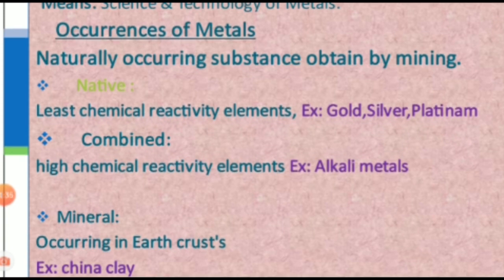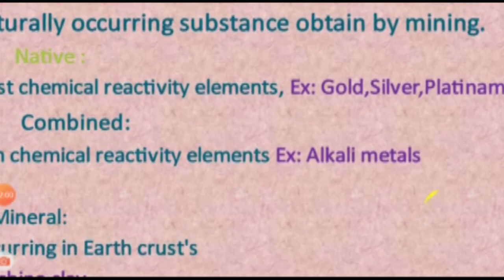Then the second one is combined state. Here the metal does not occur in the pure form, it occurs in the form of compounds. We know a variety of compounds: oxide compound, sulfate compound, silicate compound, phosphate compound.